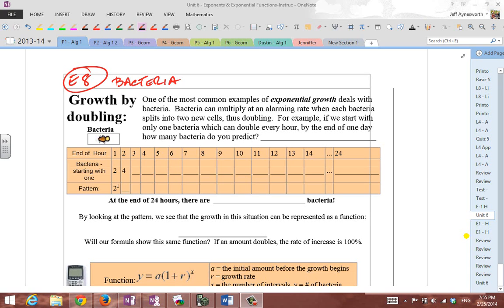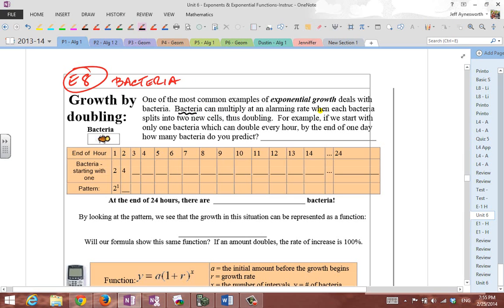Hey everybody, this is Mr. Ainsworth, and we're going to get into lesson 8 here on exponential functions. And this time, though, we're going to be talking about the most common example dealing with exponential growth, what's called bacteria. So I call this the bacteria example. All right, so check this out.